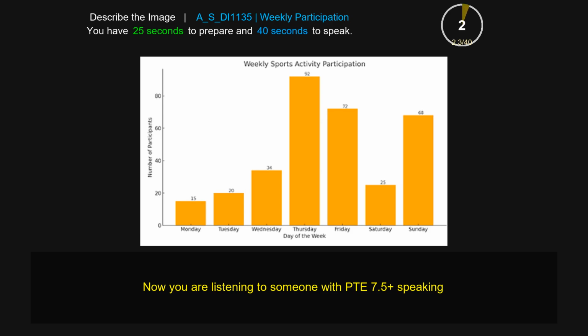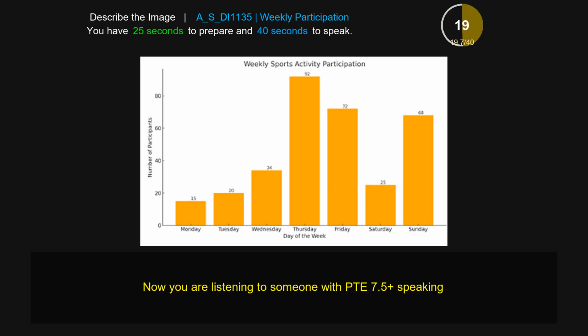The given picture provides information about weekly participation. From the picture, it is obvious that weekly sports activity participation is the subtopic of the picture. It is clear that on the x-axis there are days of the week like Monday, Tuesday, Wednesday, Thursday, Friday, Saturday, Sunday, while on the y-axis there is number of participation from 20 to 80.